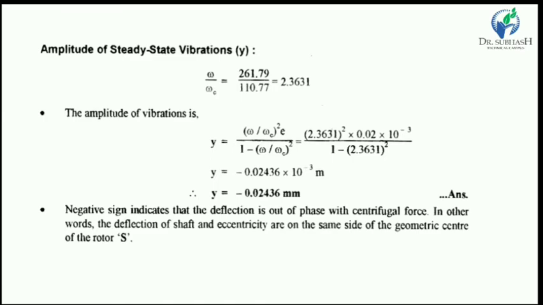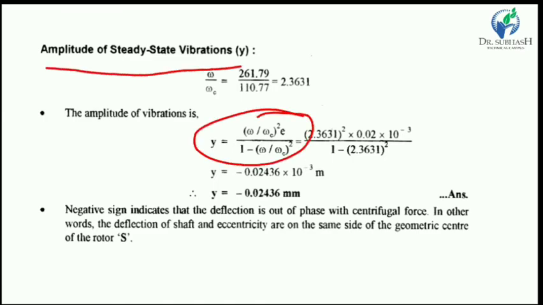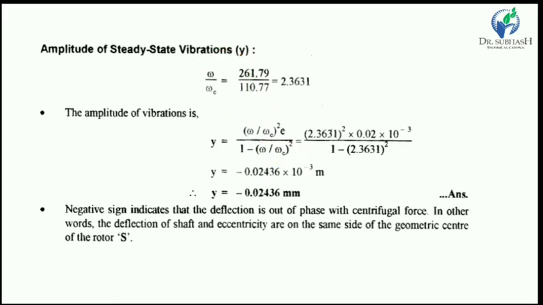Now we have to find the value of Y. If we first find the ratio value, then the calculation is easier. So first we find the ratio omega upon omega c by putting in both values, and the ratio is 2.363.